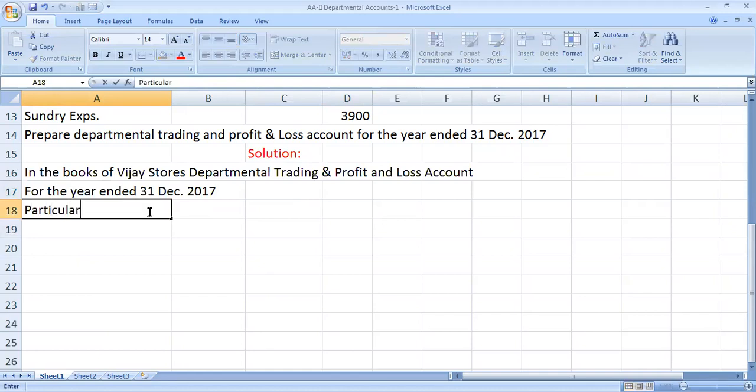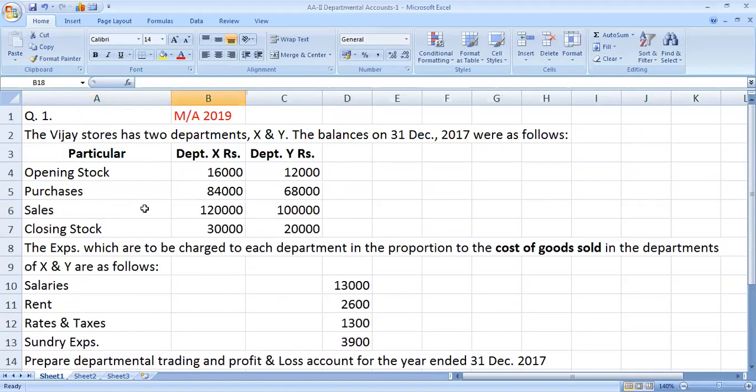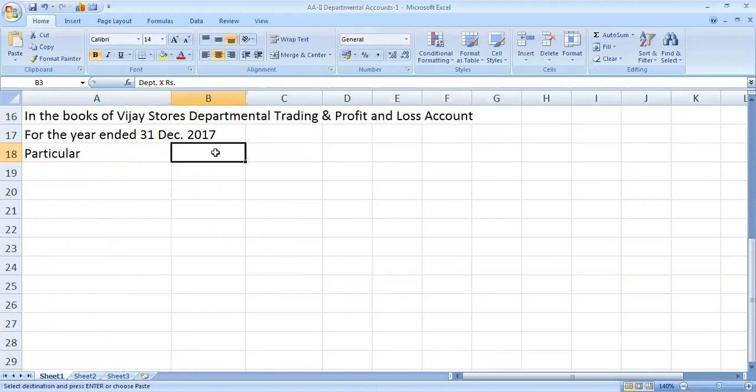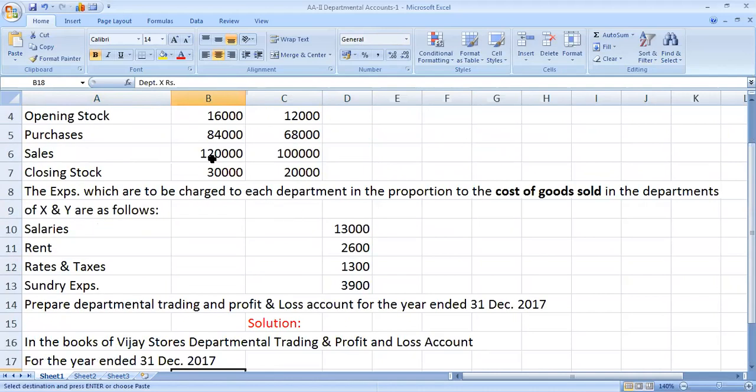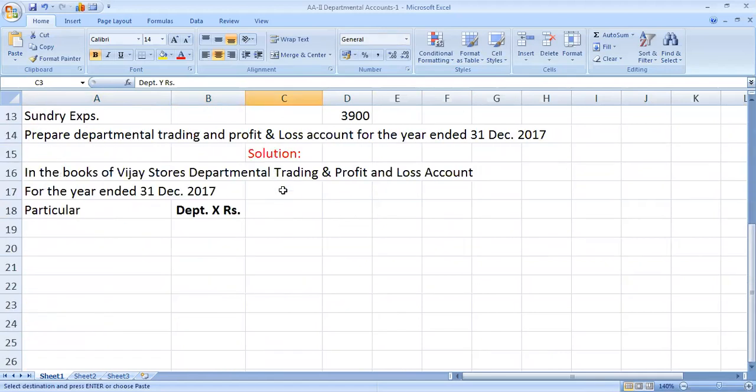Particular, department X rupees, total rupees.